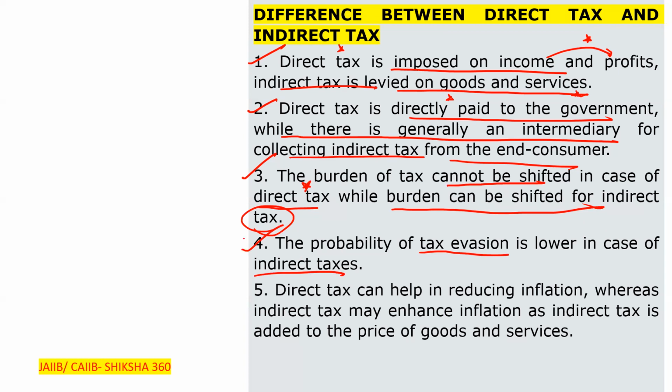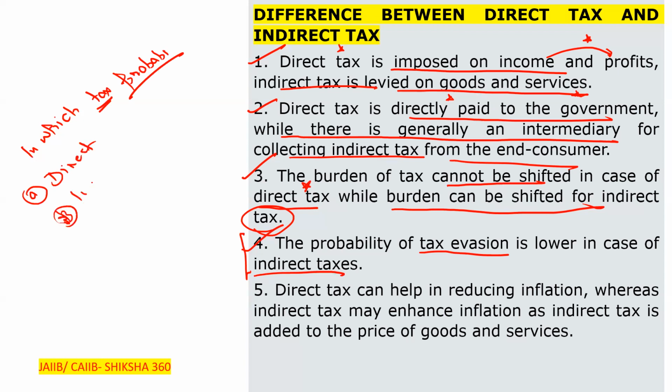Sometimes in the examination they will ask a question: in which tax is the probability of tax evasion lower? Direct, indirect, both, or none. In this way they will ask questions in the examination. You are able to answer those questions only if you have gone through this very well. Otherwise, it becomes very difficult to answer.